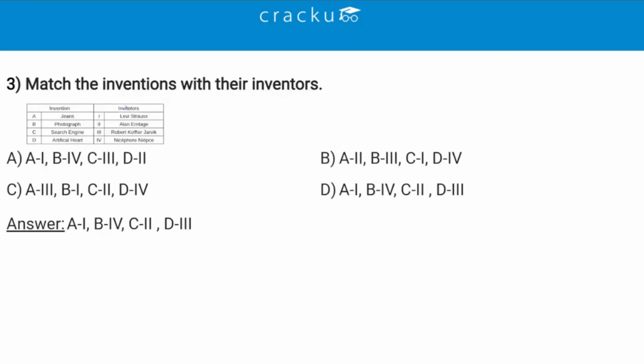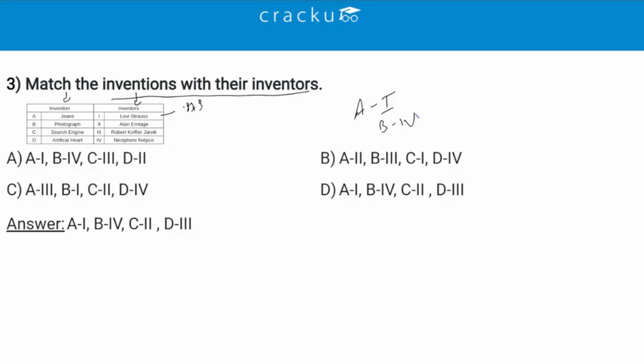The next question says, match the inventions with their inventors. So in the first column we are given certain inventions, and we have inventors in the second column. So we have to match the inventions with their inventors. So first is jeans. Jeans was invented by Levi Strauss. So A with 1. Jeans is short for blue jeans. It was invented by Jacob Davis and Levi Strauss in 1873. Then we have photographs. The French inventor Nicéphore Niepce is credited with creating the first camera for making photographic images in 1825. So B should be matched with 4.